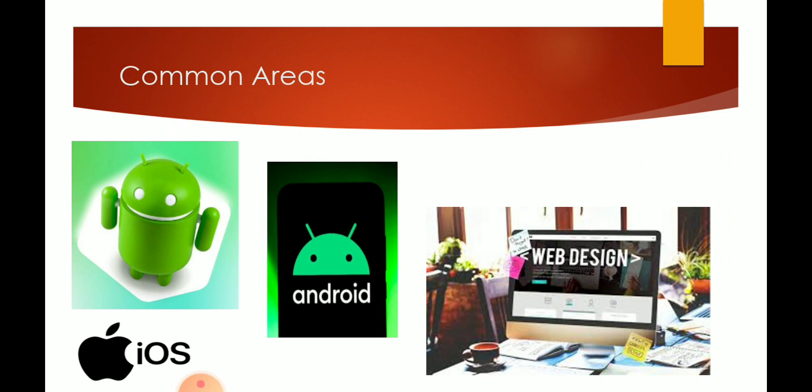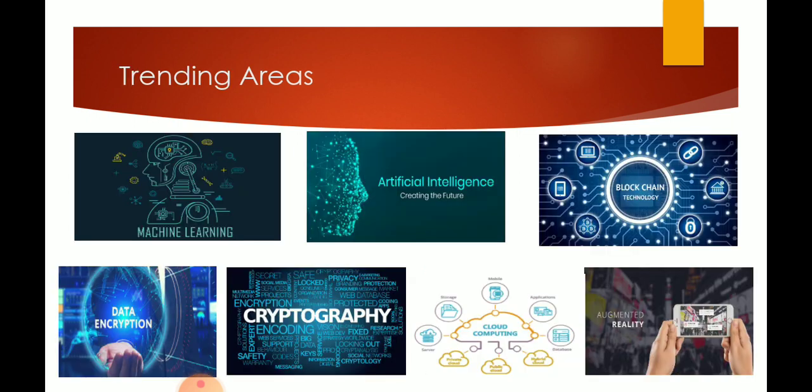Now if you want to do something different, there are many trending areas such as machine learning, artificial intelligence, blockchain, augmented reality, data encryption, cryptography, and cloud computing. These are the trending areas on which you can do your project, and it will add weightage to your resume and help you get selected by good companies. So when you do your project, make sure you select a trending area.